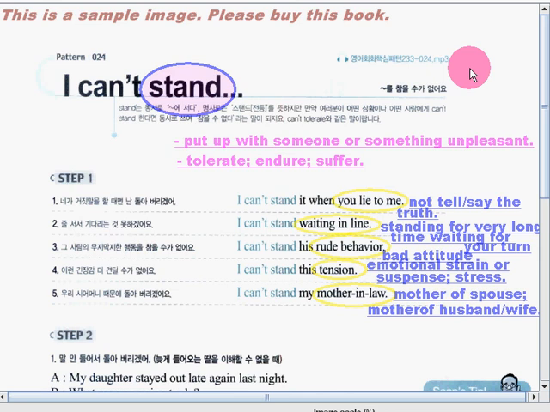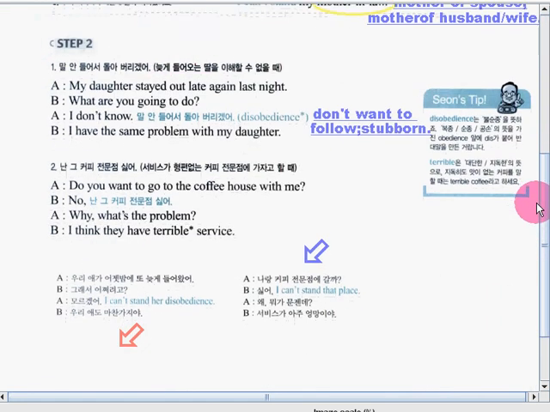So now, how about you? What is your sentence? Very good. Okay, so now I want you to review and memorize these sentences. Now let's go on to the dialogues, okay?